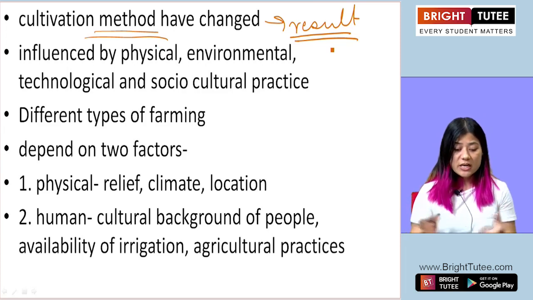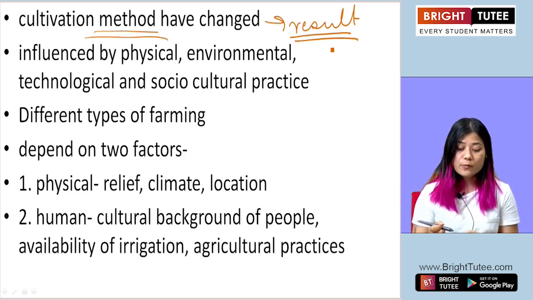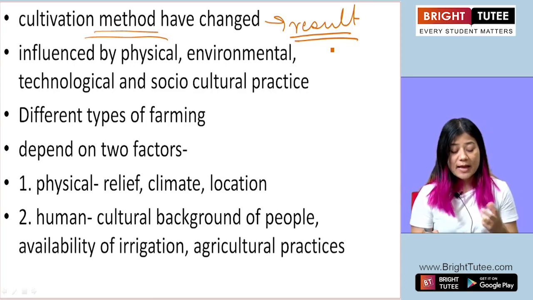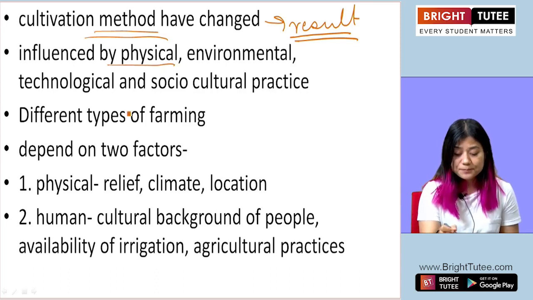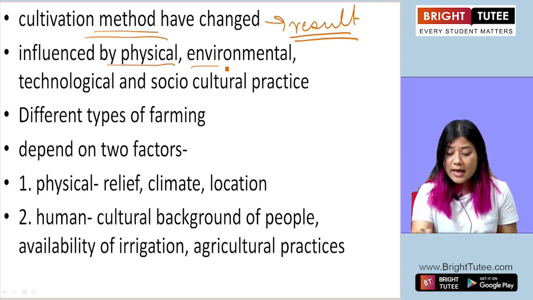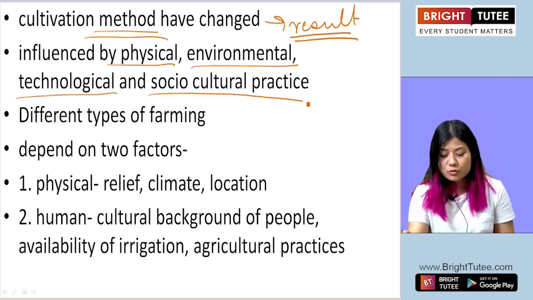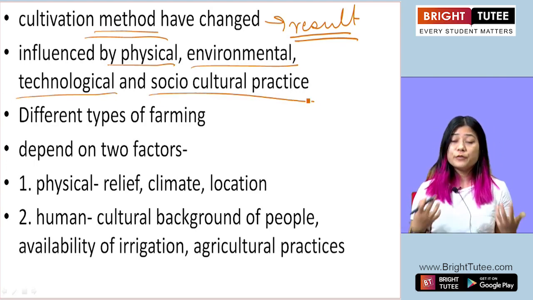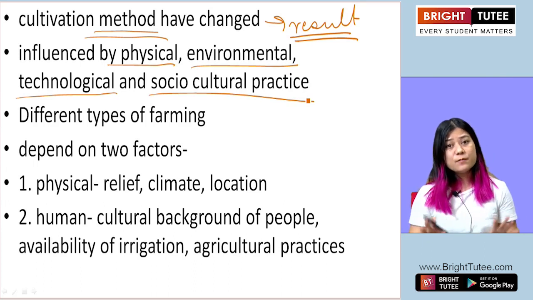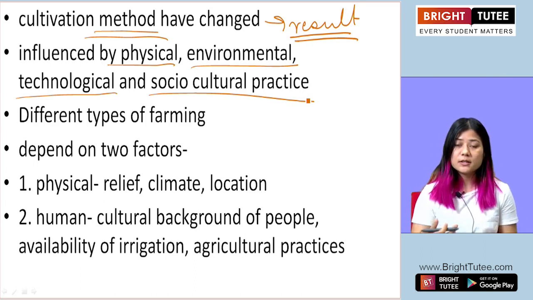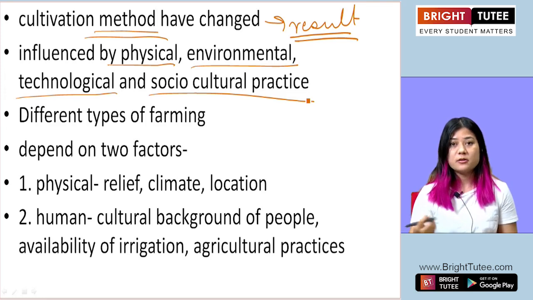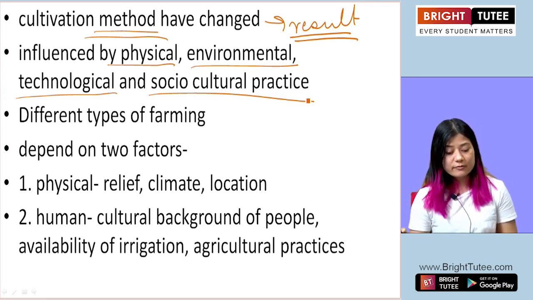Now the changes are often influenced by various factors, and some of them are physical. There are physical factors, environmental factors, technological factors, and also socio-cultural practices of human beings. These influence the change that occurs in the cultivation method used in agriculture.